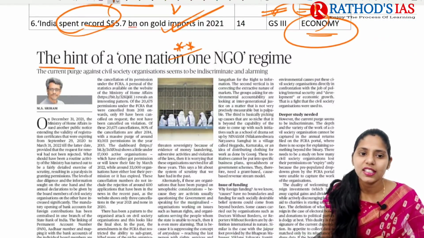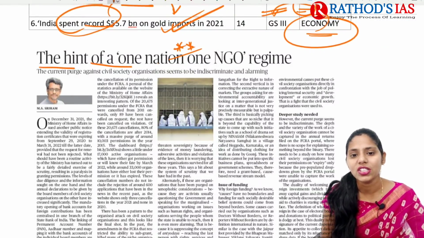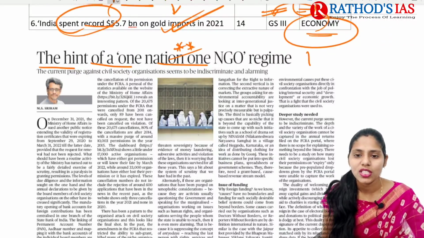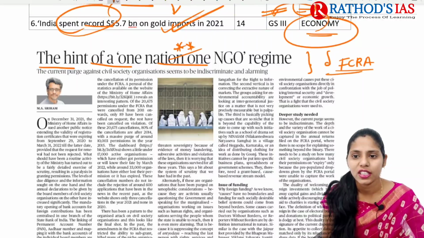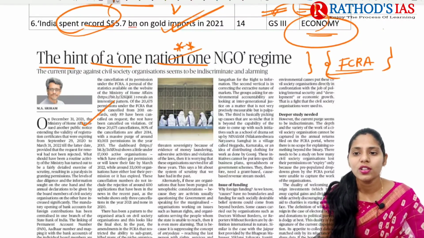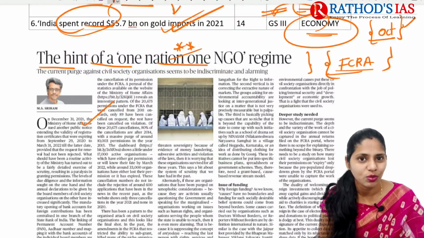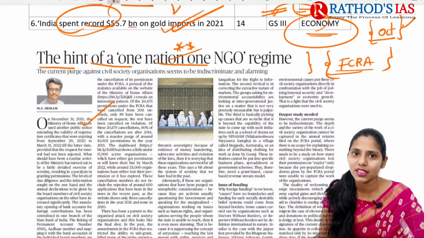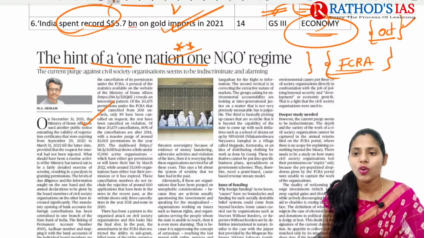The title says the hint of One Nation, One NGO scheme. This article is especially talking about FCRA, Foreign Contribution Regulation Act. We are going to discuss why it is in the news, right? Already you know that in October, the government released a notification that NGOs need to go for renewal by 31st December 2021. So what happened?